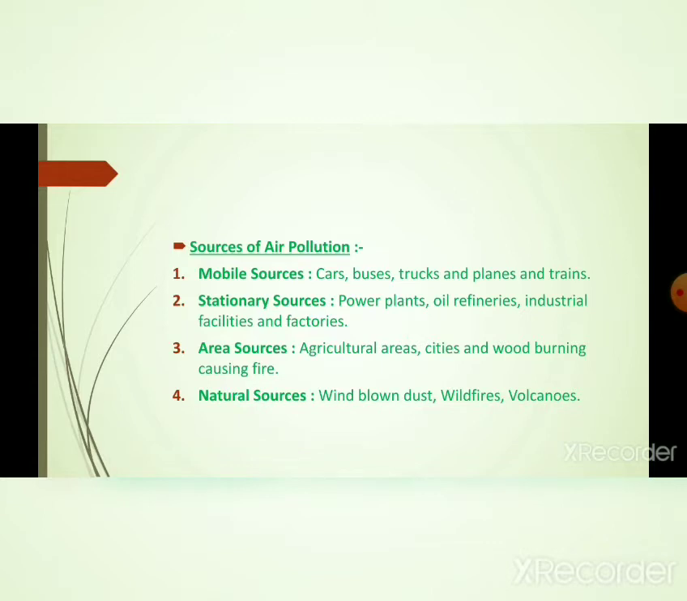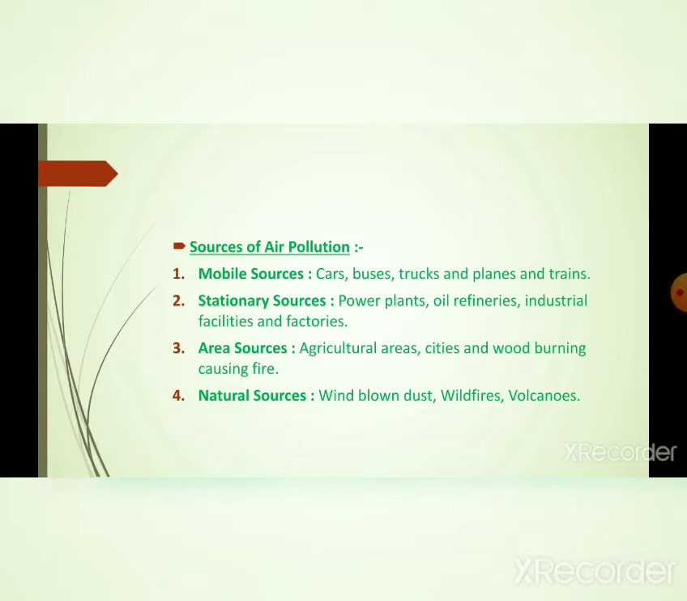Now the stationary sources may include power plants, oil refineries, industrial facilities, and factories. All these may involve harmful chemicals where various types of chemical reactions take place and form various hazardous gases as a result. These gases are directly ejected into the atmosphere and hence get mixed into the air and form air pollution. It is very simple how air pollution is caused from stationary sources.